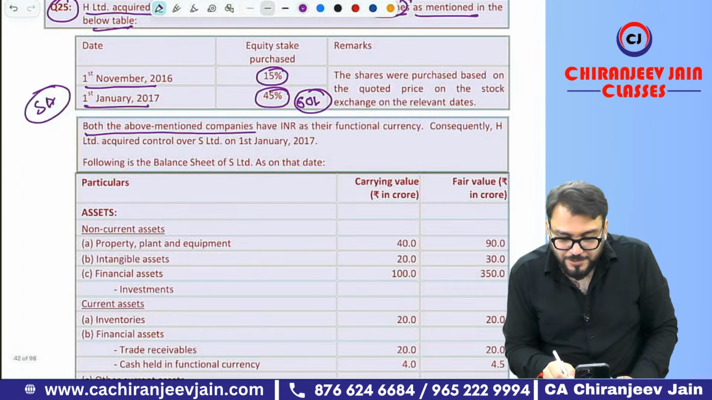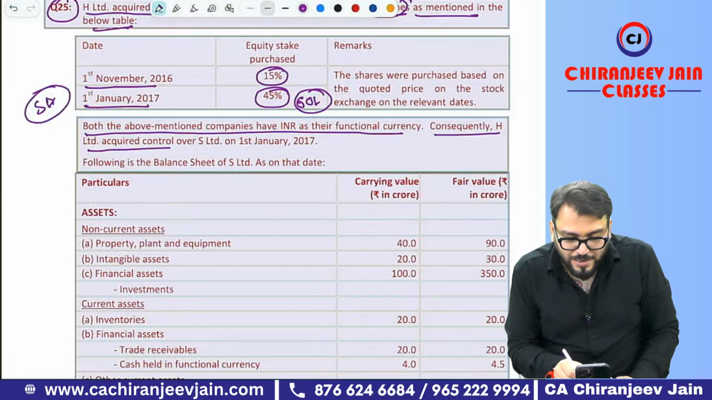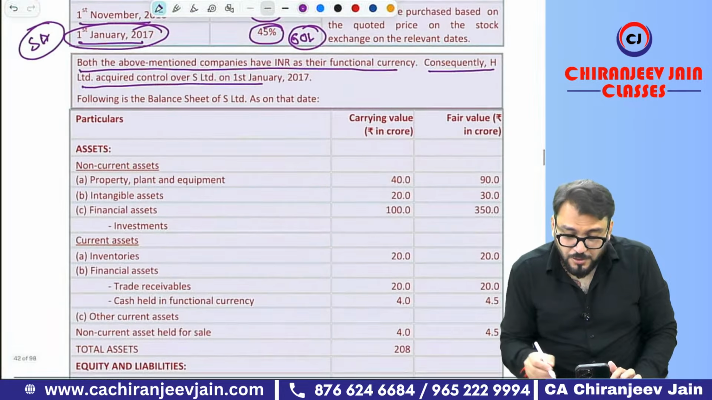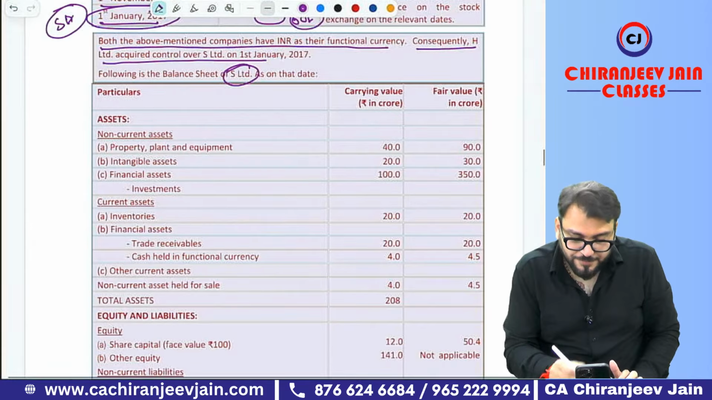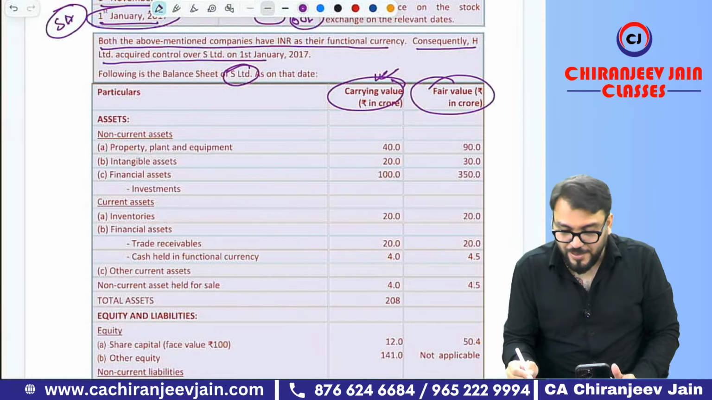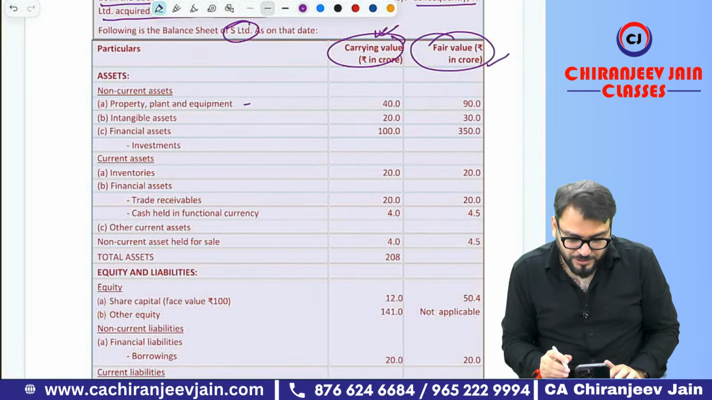Both the above mentioned companies have INR as their functional currency. Consequently, H Limited acquired control of S Limited on 1st Jan. So this becomes the date of acquisition. Following is the balance sheet of S Limited. They have given only the balance sheet of S Limited with carrying value and fair value. The fair value is given. You can see PPE, everything is given.